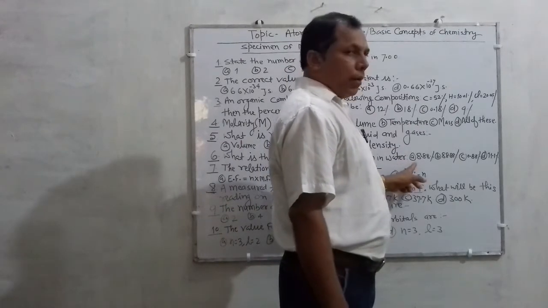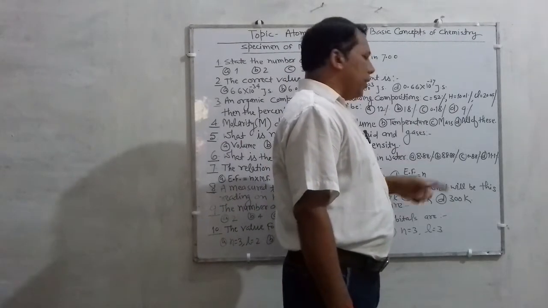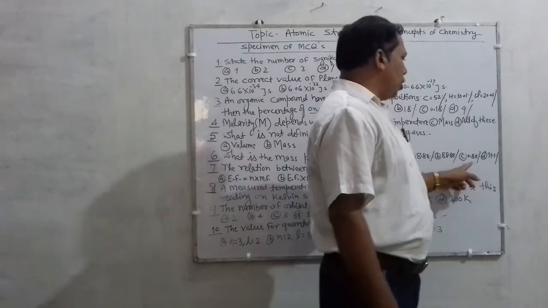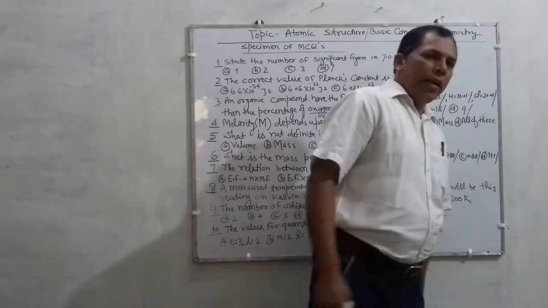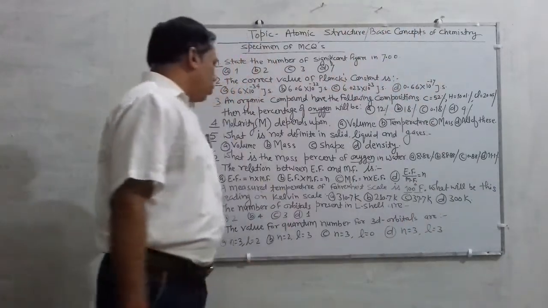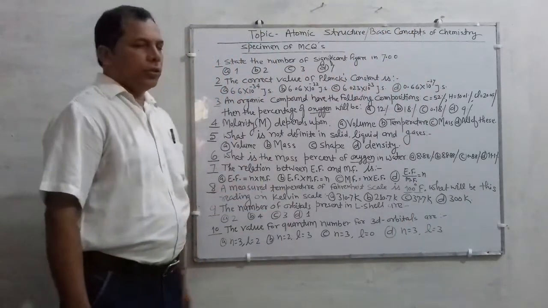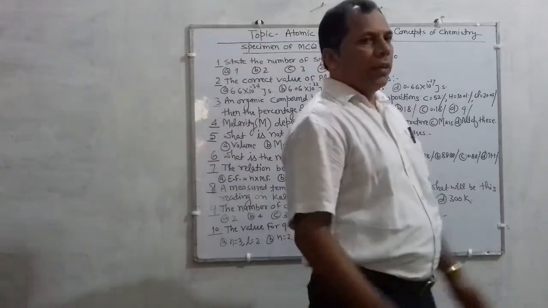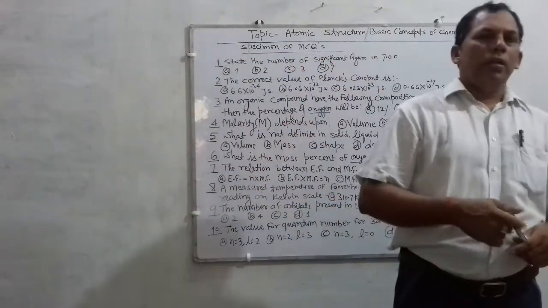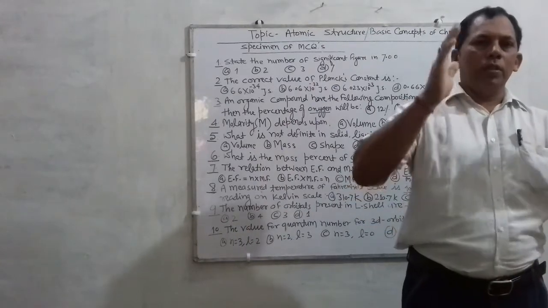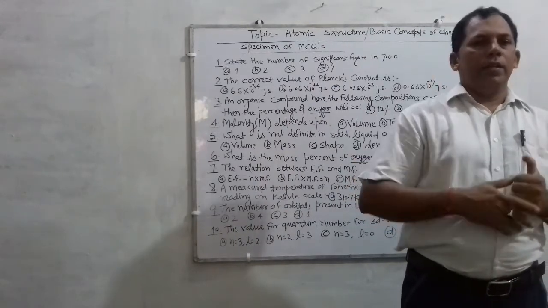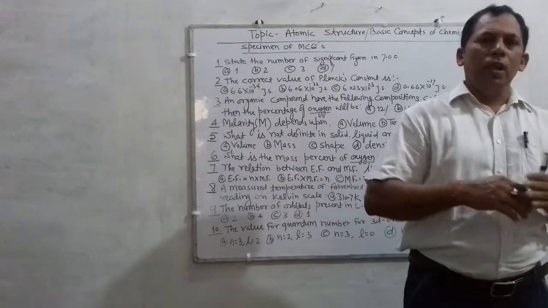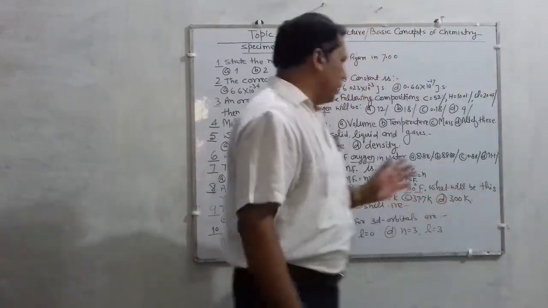The options given are 8.88%, 88.88%, 0.88% and 11.1%. For solving such a question, you have to go through the formula which I have already taught in detail, that is, how percentage composition is determined. If you know the formula of percentage determination, you can easily find it.